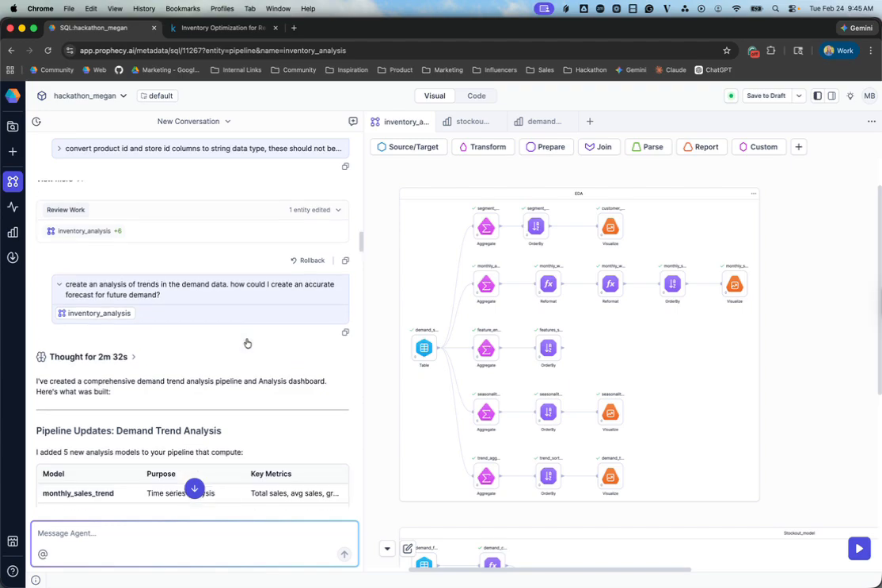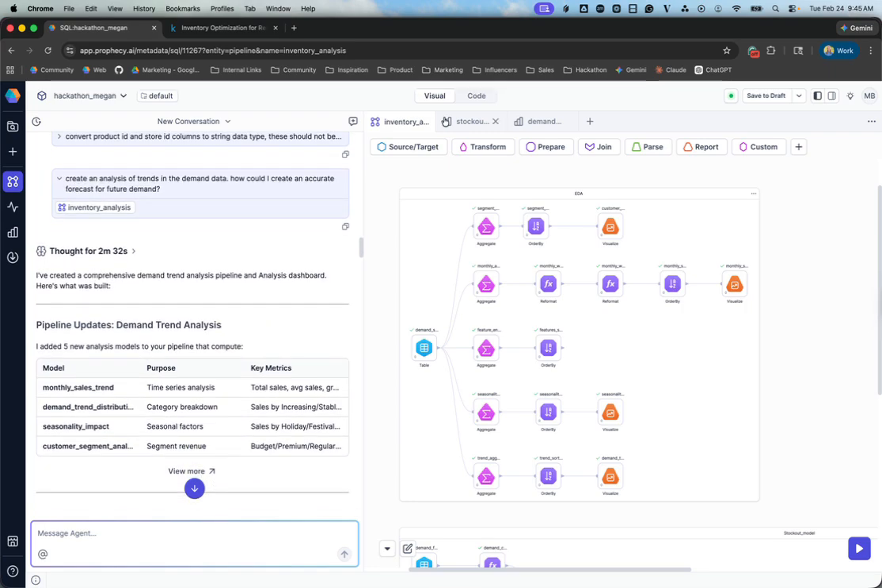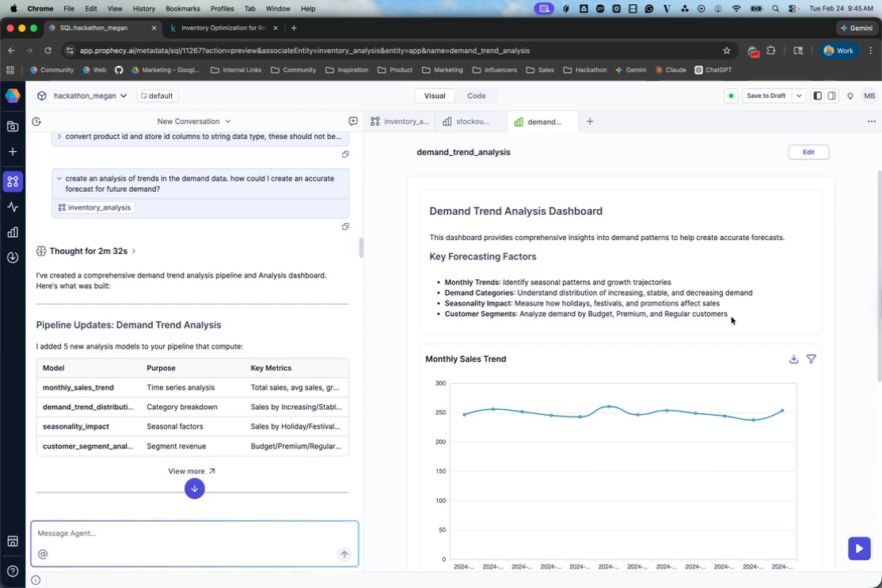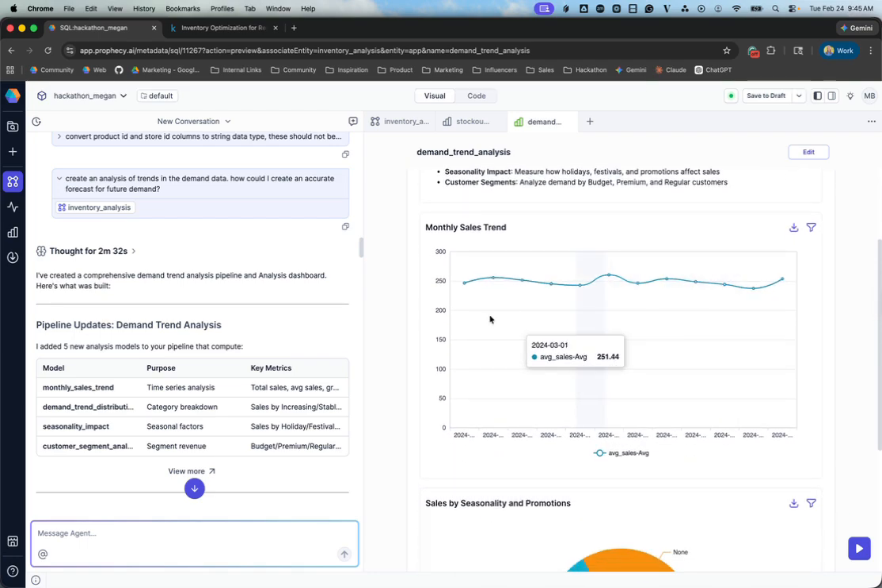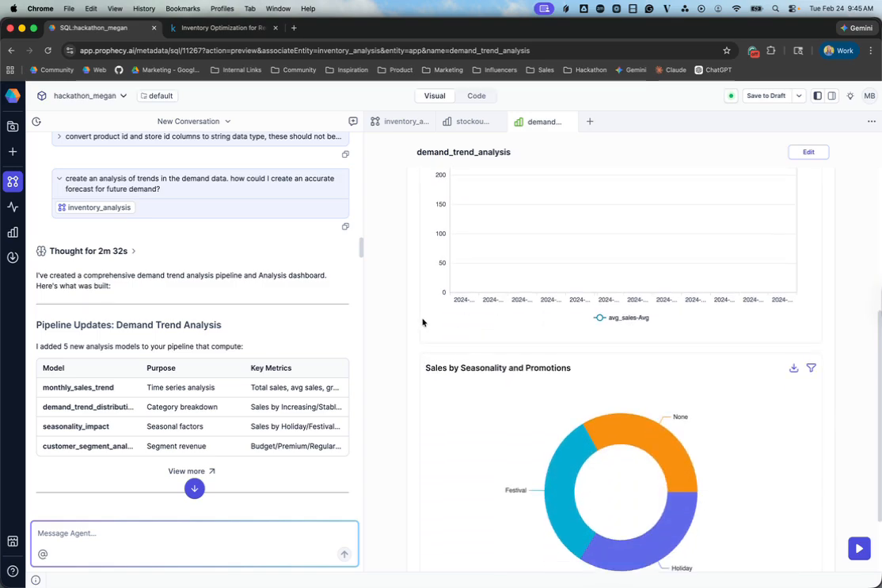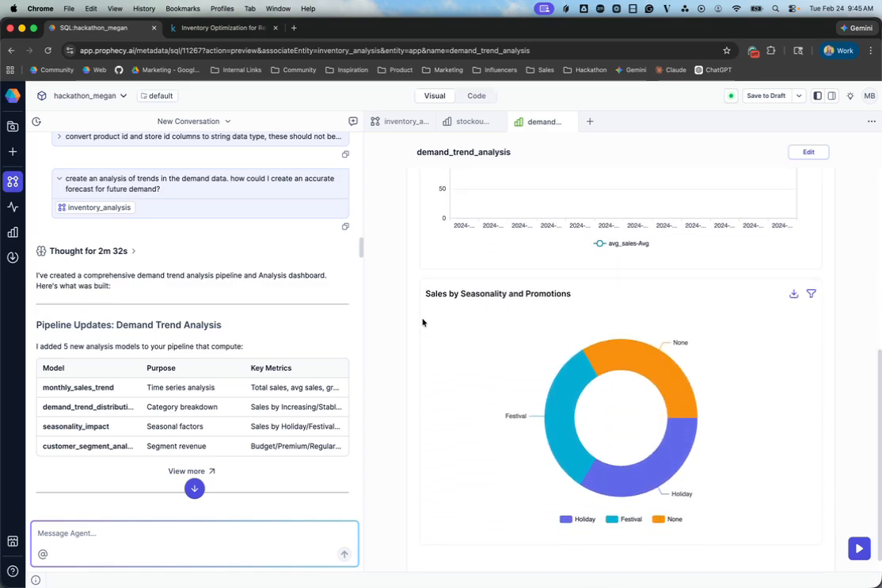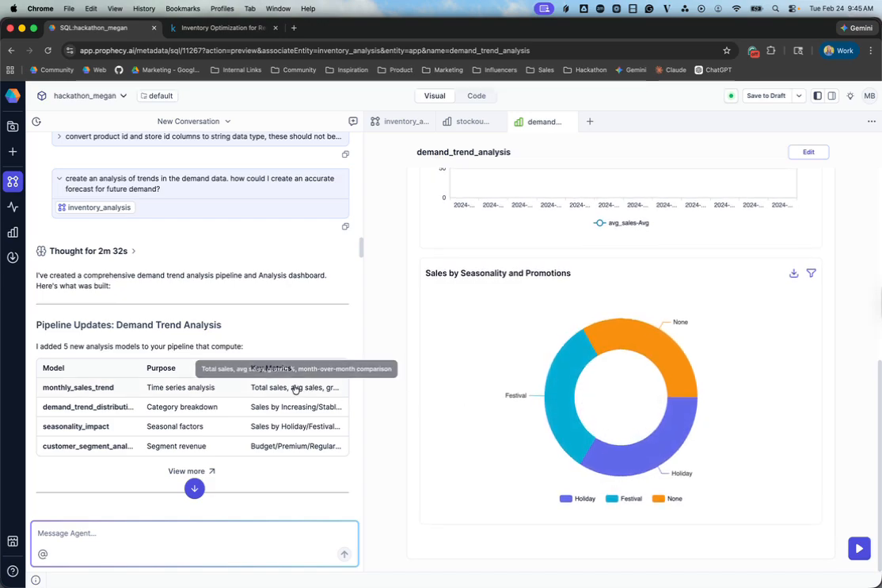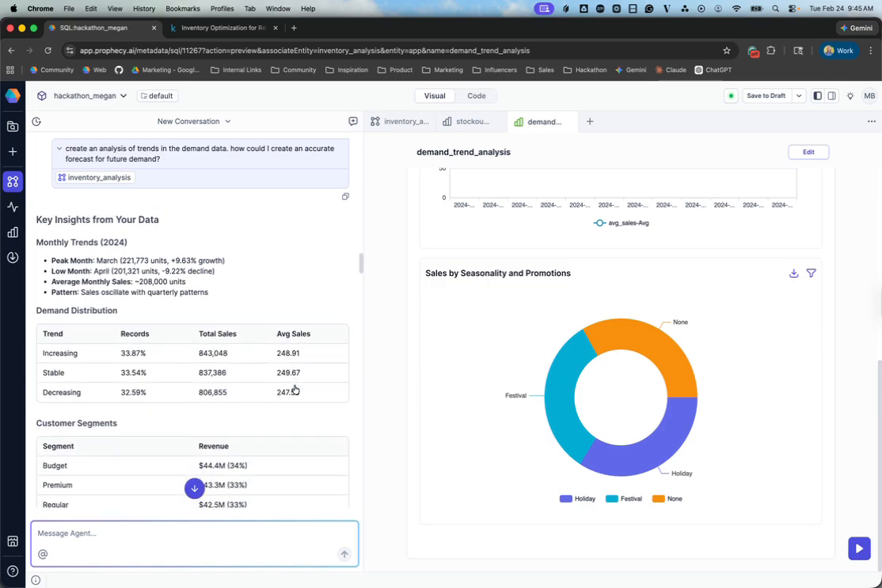trends. Understanding, could I create a forecast for future demand? So that prompt generated this dashboard where I looked into, seeing that there's not a ton of seasonality by month in the demand, and I saw that there's also a pretty even split on promotions and things like that when it comes to the sales.